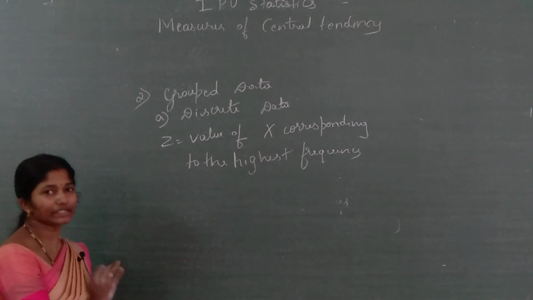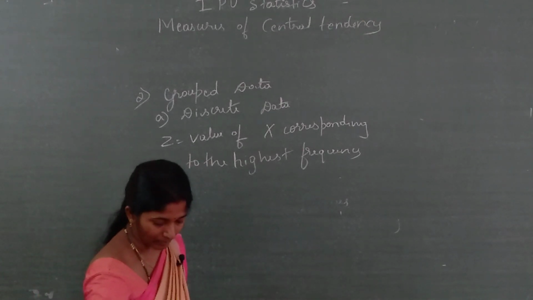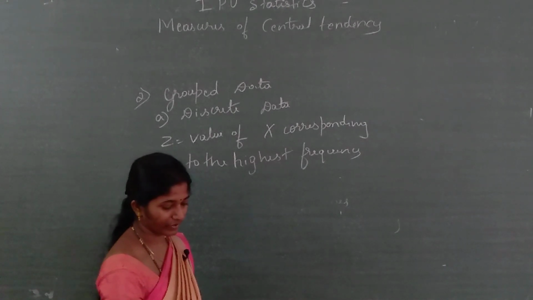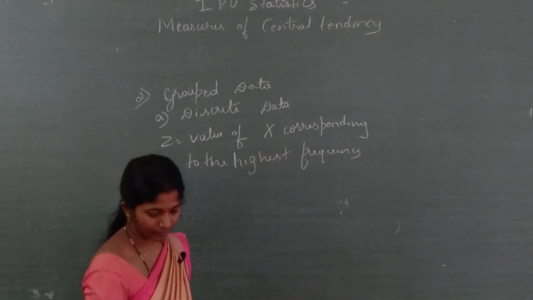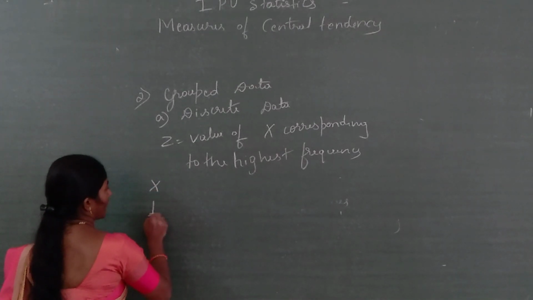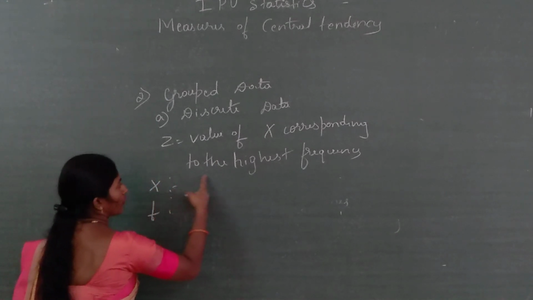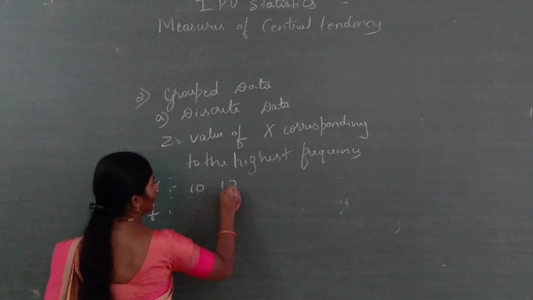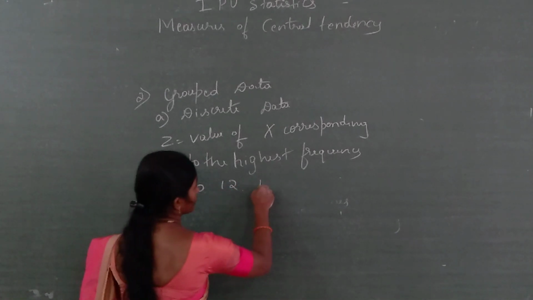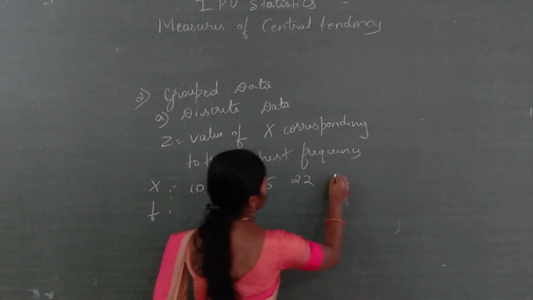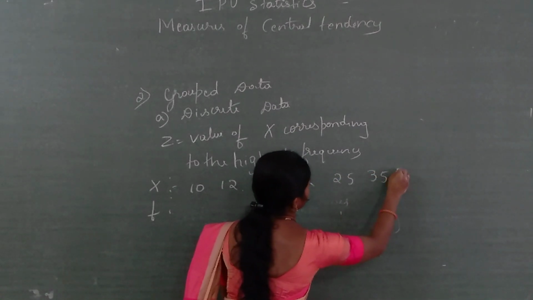This is also very easy. We will do one problem on this, which one, discrete frequency. Here calculate mode for the following distribution. See, x is given and f is also given. Calculate mode for the following distribution: x values 10, 12, 15, 22, 25, 35, 45.